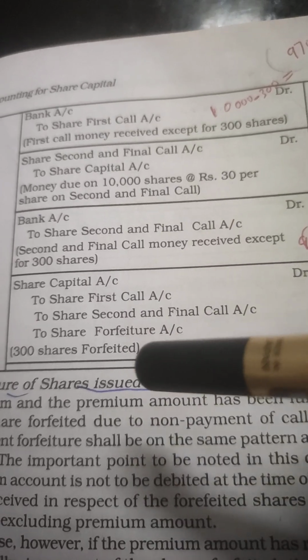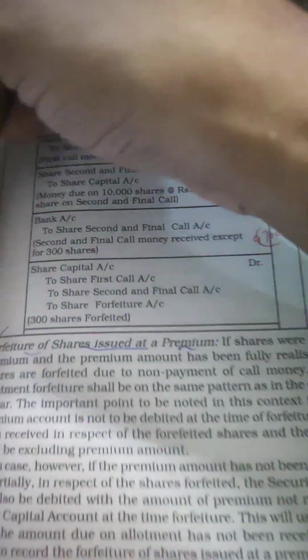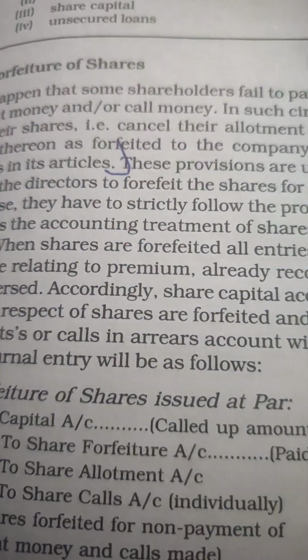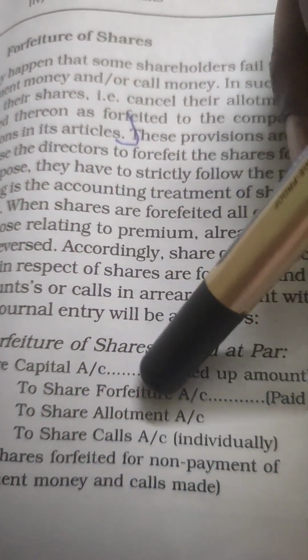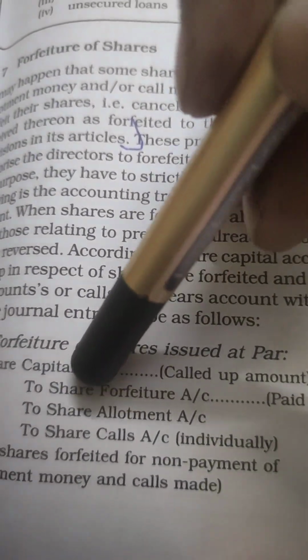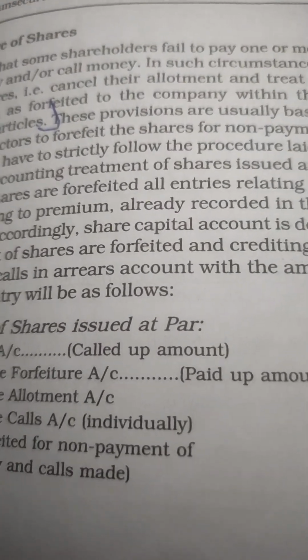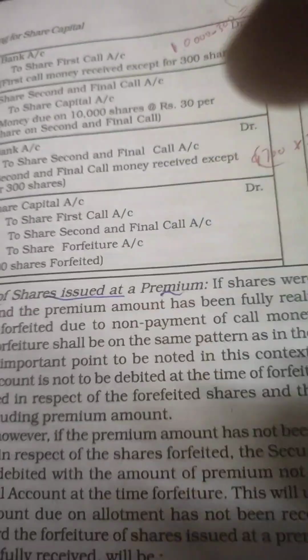Here in the format, share forfeiture is written first, and in this problem it is written last. There is a shuffling of these credit amounts, so it will not be a problem. You can write it first, second or last.